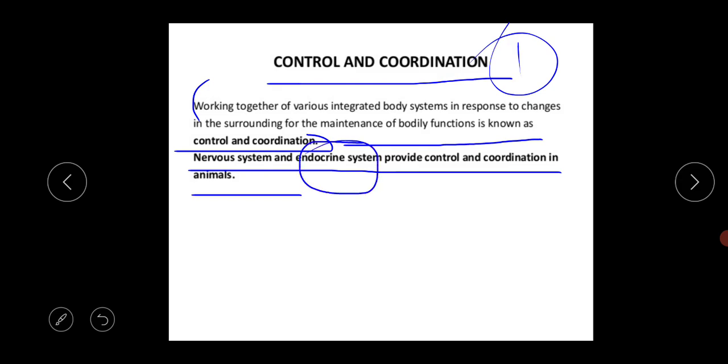Actually, there are several organs which perform a definite function, and what is their function? To control and coordinate all the body functions. So this system provides the control and the coordination of all the bodily functions in the organism's body, by secreting hormones. Here it is not possible to write the hormone names, so we will discuss them later in this chapter. This is the basic thing about the hormone system.